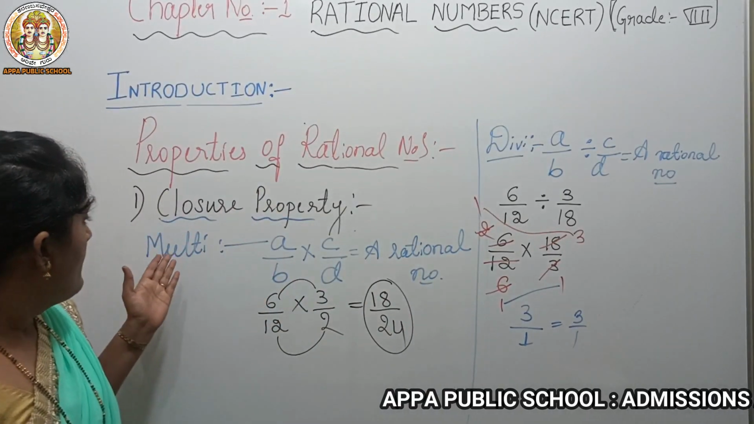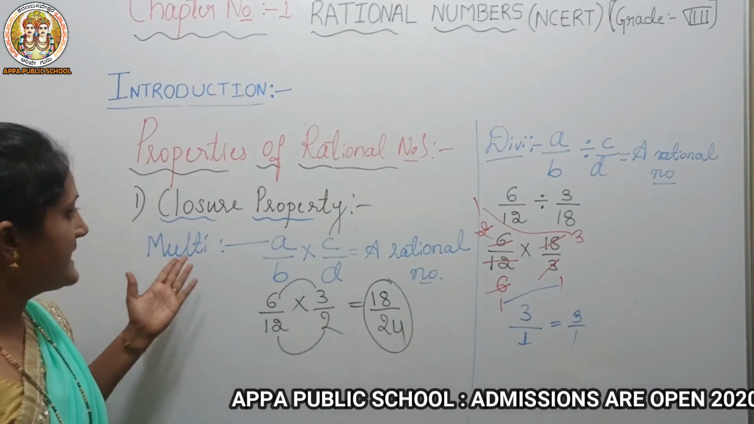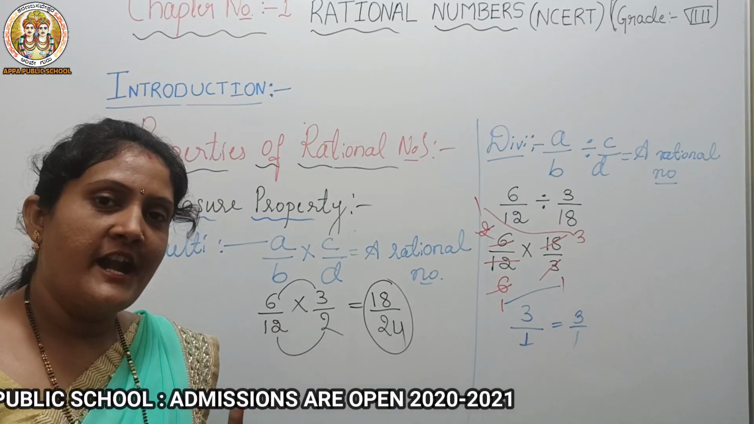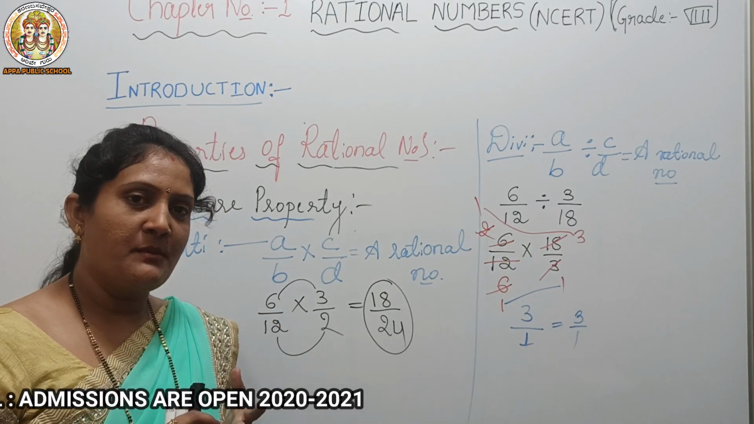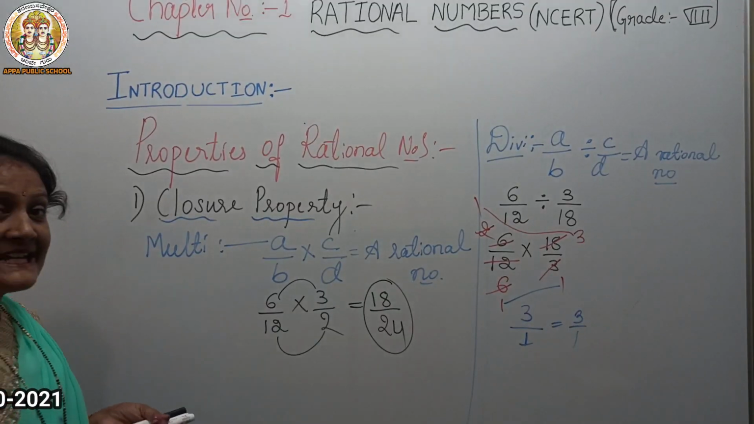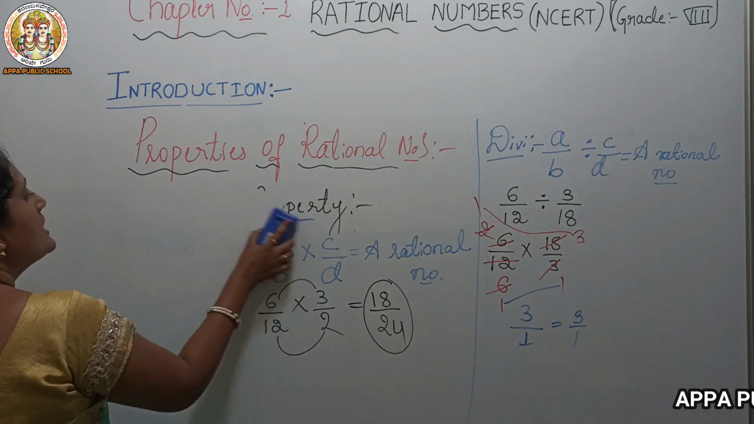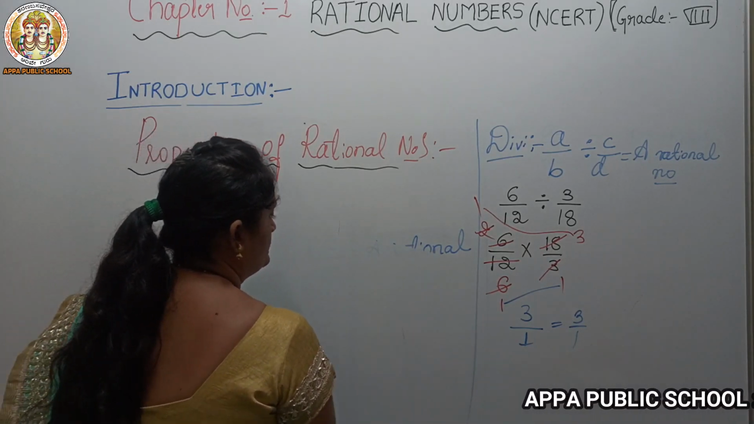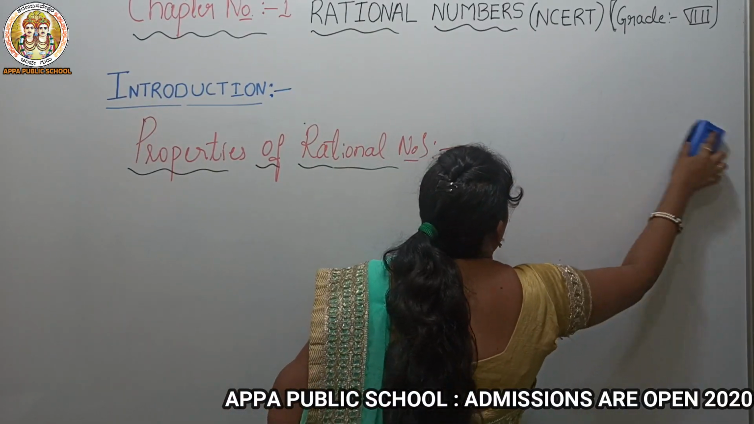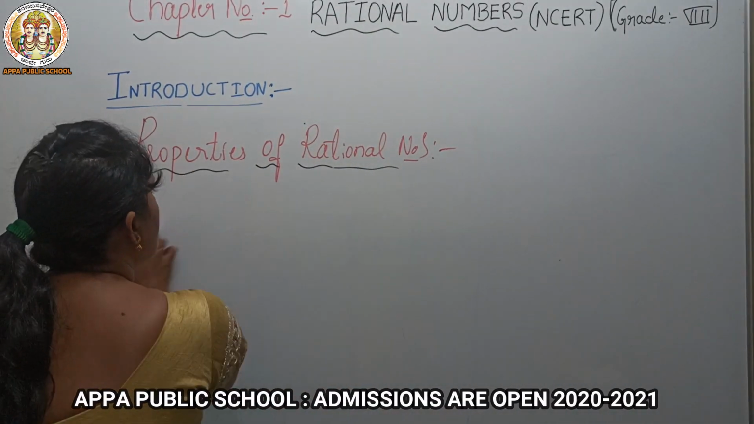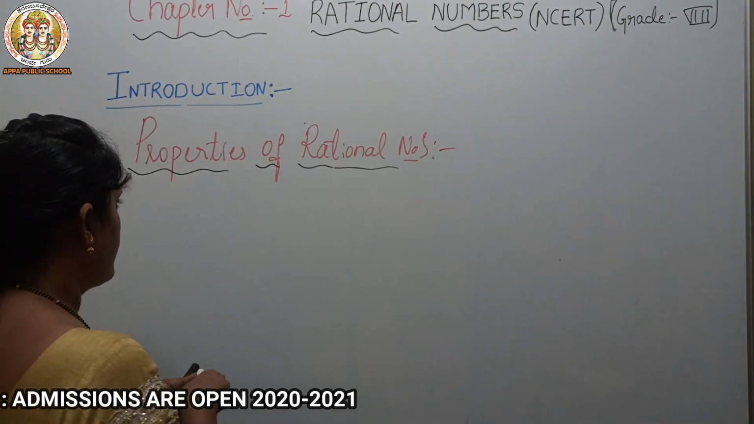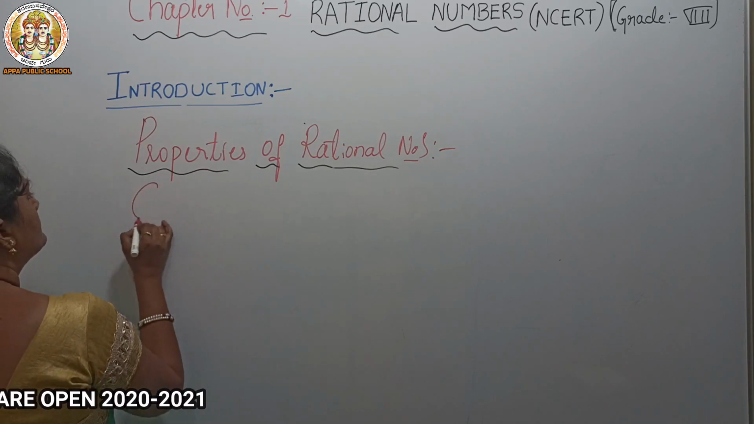So when we are solving these examples, we can conclude that the closure property will work under addition, subtraction, multiplication, even division also. Yes. So now shall we go for the next property, that is the commutative property. That's our commutative property. See, what is this commutative property?